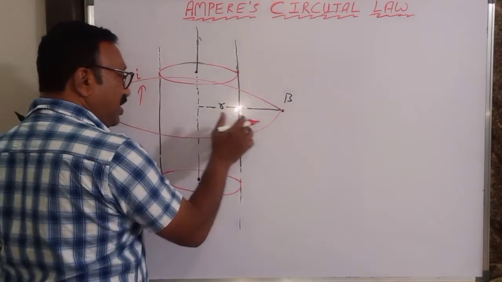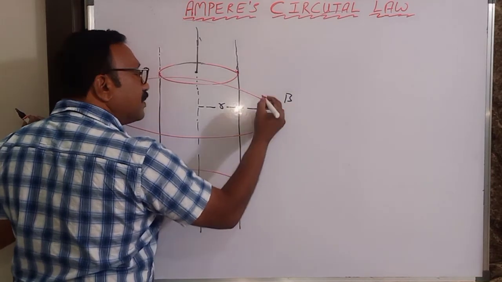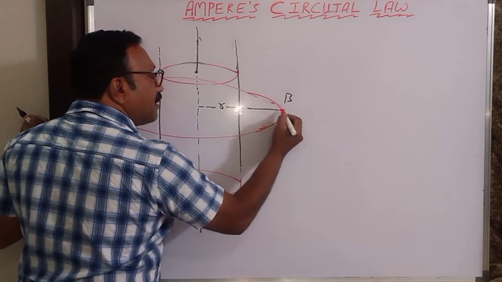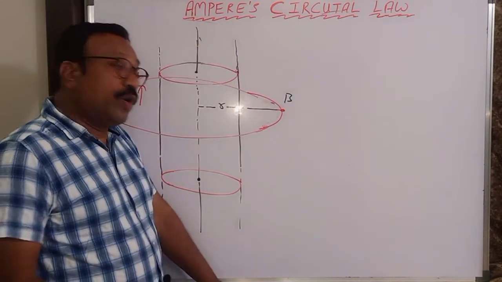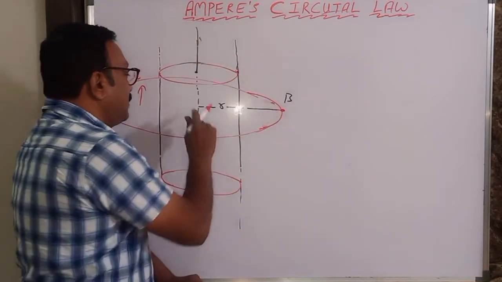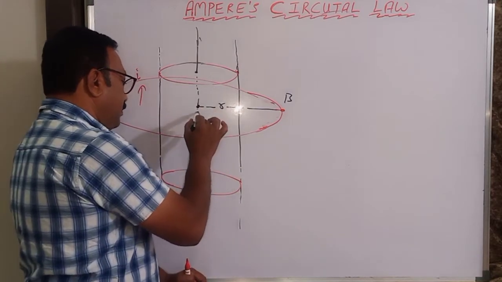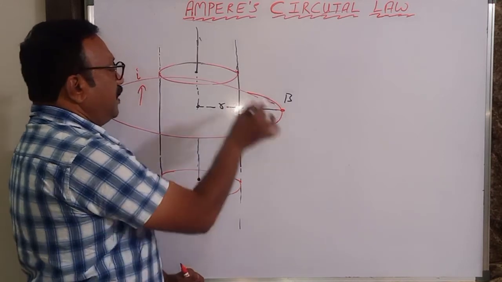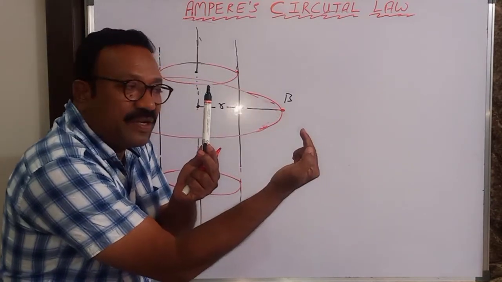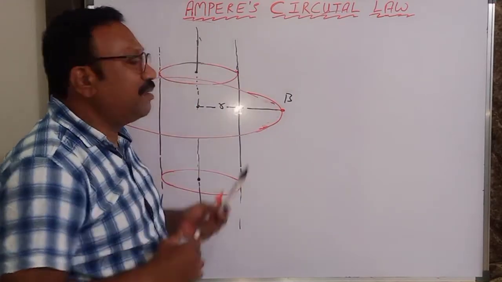This is an imaginary curve. The curve is passing through the point where you are determining the magnetic field. You want to determine the magnetic field due to this current carrying pipe? Then take a curve around this. If this is a pipe and here you want to determine the magnetic field, I have taken a curve around it, because I want to apply Ampere's circuital law.